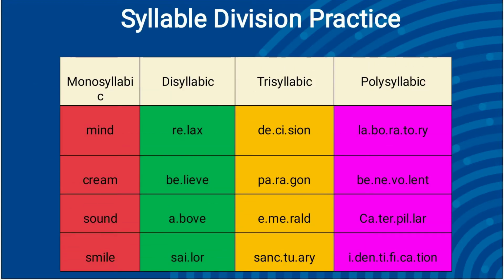Now, syllable division practice. Mine, cream, sound, and smile are monosyllabic words. Relax, believe, above, sailor are disyllabic words. Decision, paragon, emerald, sanctuary are trisyllabic words. Laboratory, benevolent, carpenter, and identification are polysyllabic words.